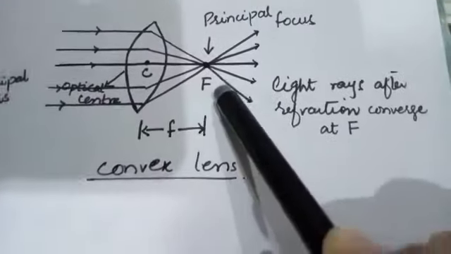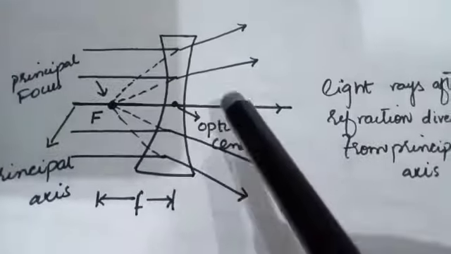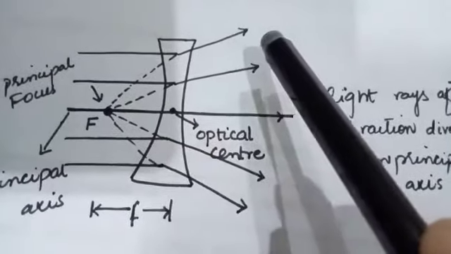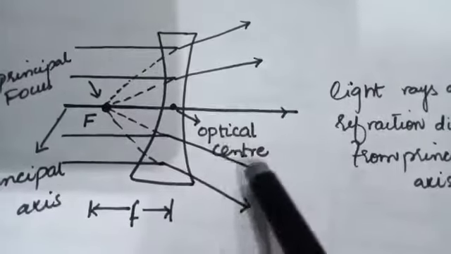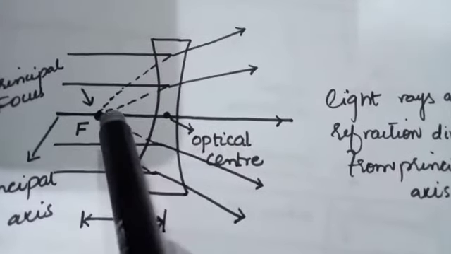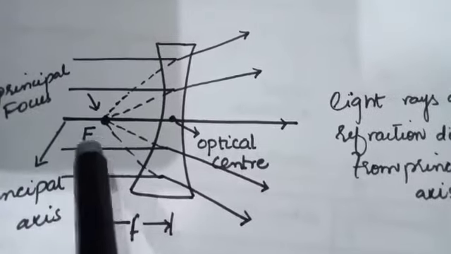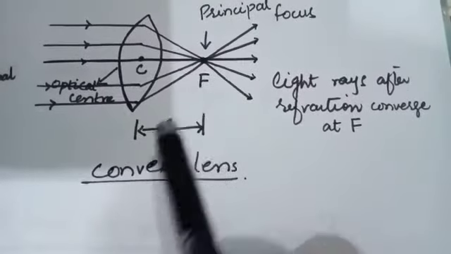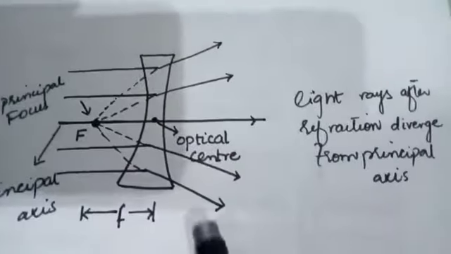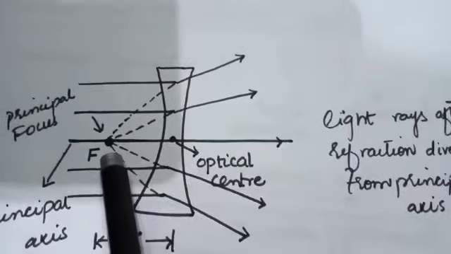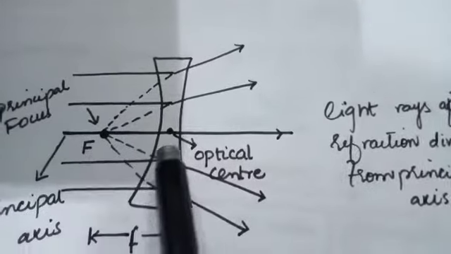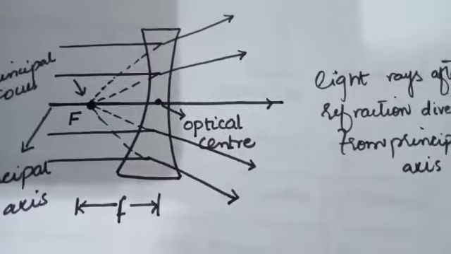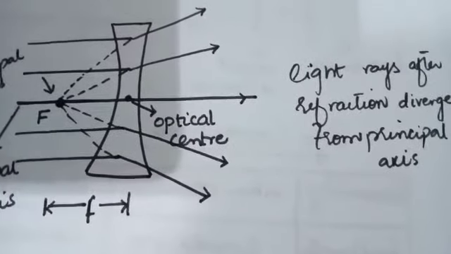In a convex lens, the light rays converge at a point, while in the case of a concave lens, the light rays after refraction diverge and they appear to meet at a point behind the lens. This point is called the focal point. This is the virtual focus and this is the real focus. The distance between the optical center and the principal focus is called the focal length. Same for a concave lens: the distance between the focal point or principal focus and the optical center is called the focal length.